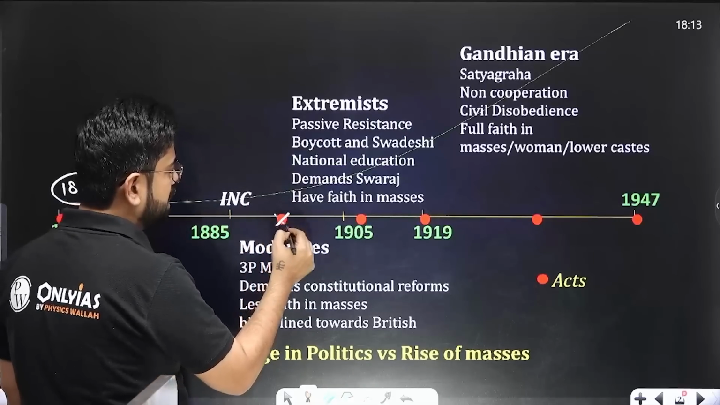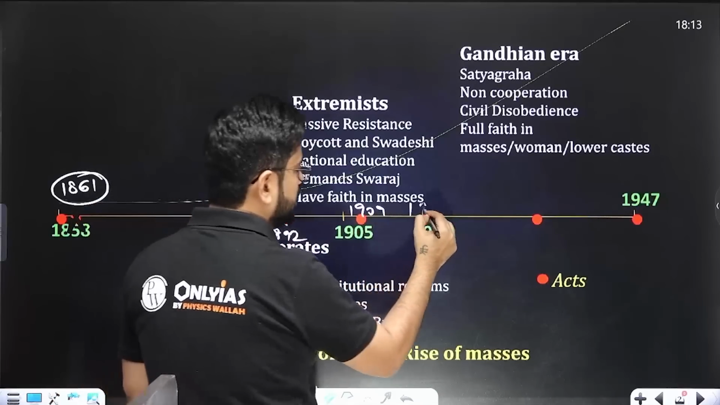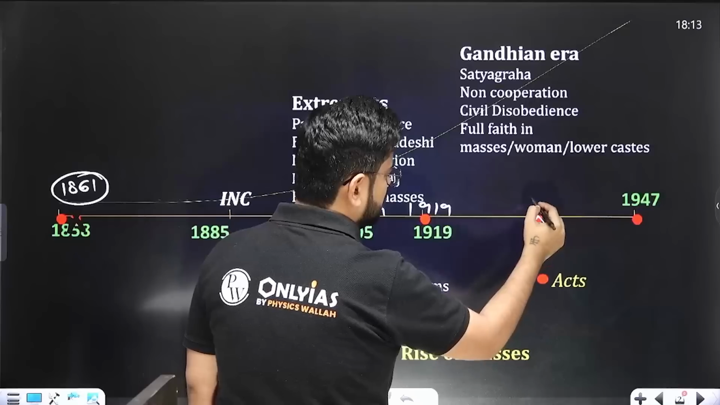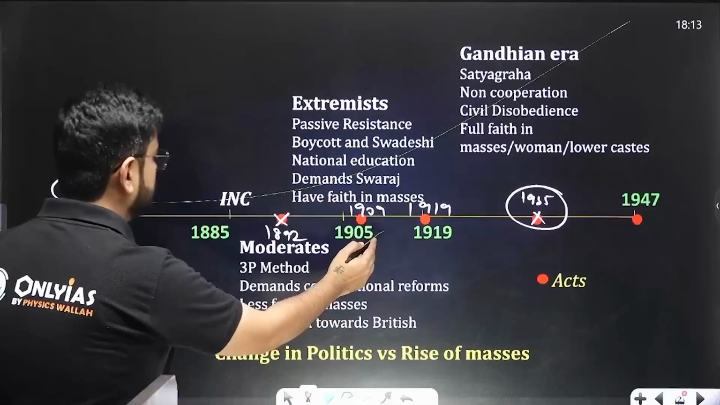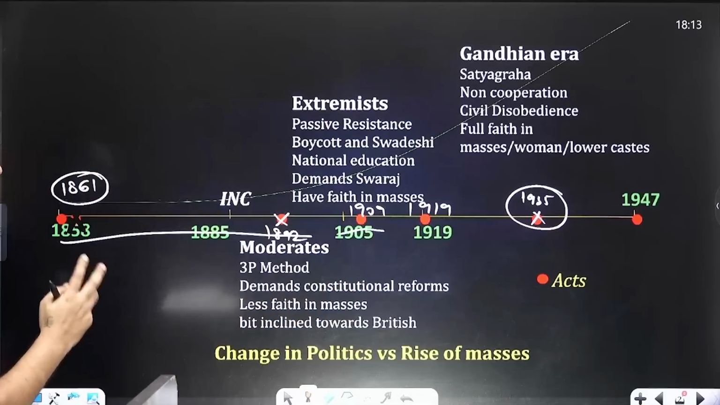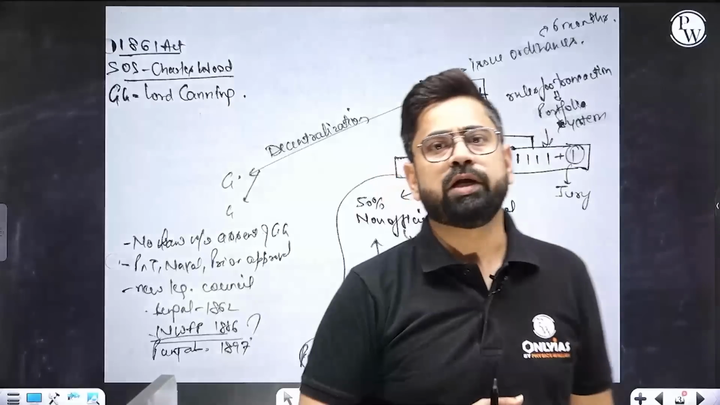The next act will be in 1892, then in 1909, then in 1919, and then the Great Act of 1935, Government of India Act 1935. These all are Indian Councils Acts. 1919 and 1935 are called Government of India Acts. So let's talk about the 1861 Act.